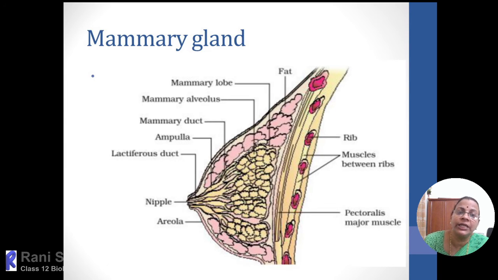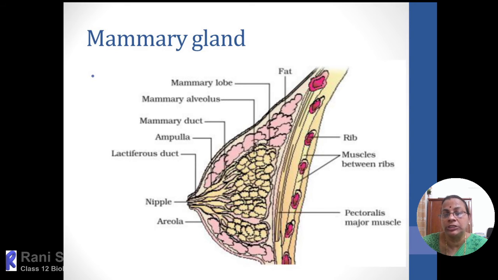Then from there it leads into the mammary duct, and this mammary duct further divides into many branches and ends in small tubular regions called mammary tubules, and each divides into many branches. Each mammary tubule ends in a balloon-like structure called the alveolus. So, to summarize the tubular region: first is the nipple, which consists of nearly 20 openings.